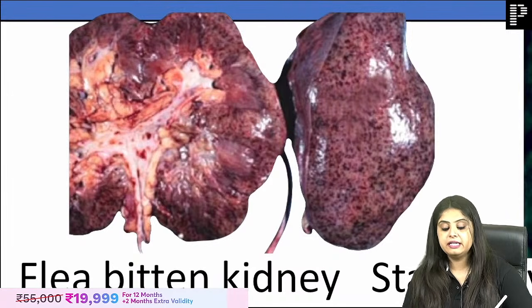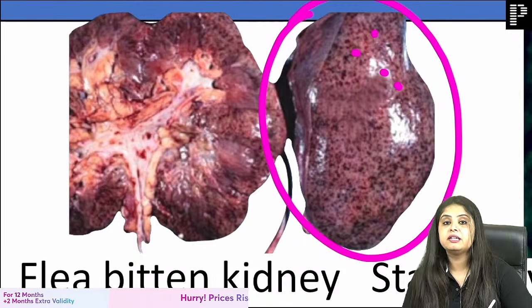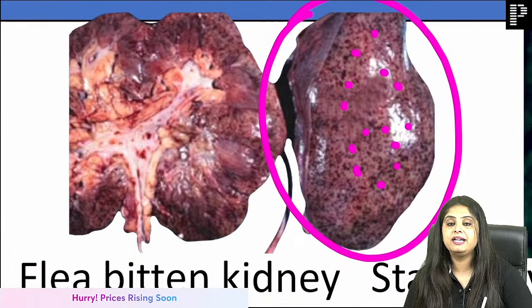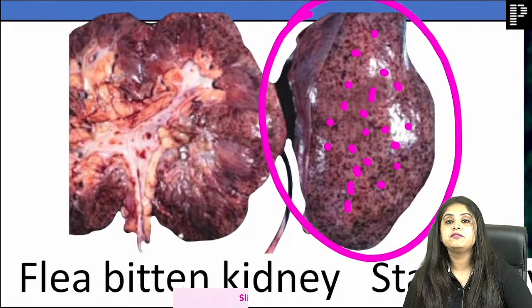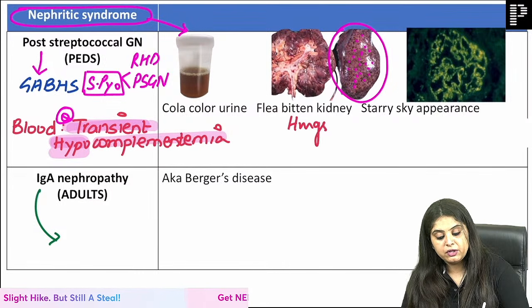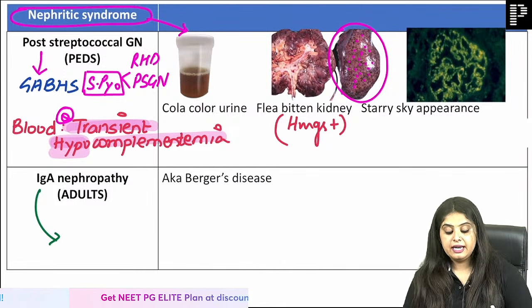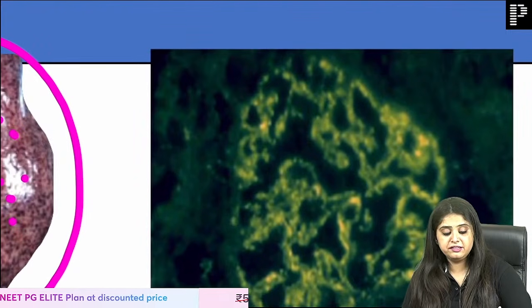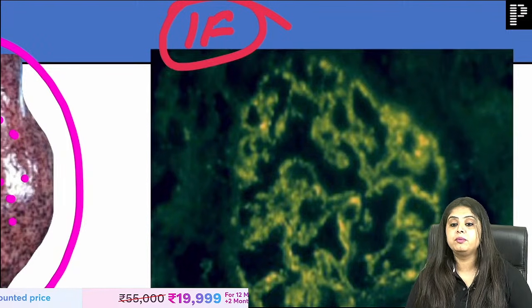But what is flea-bitten kidney? Ma'am, it looks like a kidney which has been bitten by a flea. So no flea is coming to bite. But these dark spots that are forming are nothing but multiple hemorrhages. They are hemorrhages that have happened on the kidney. Now I look at the immunofluorescence.